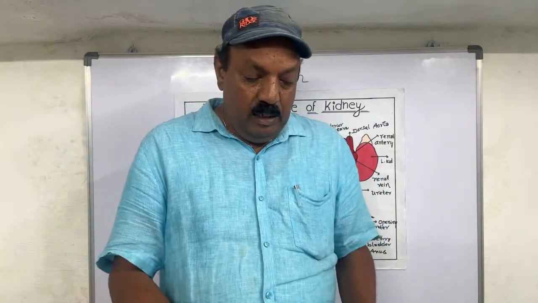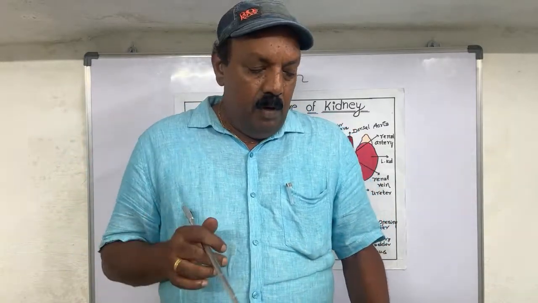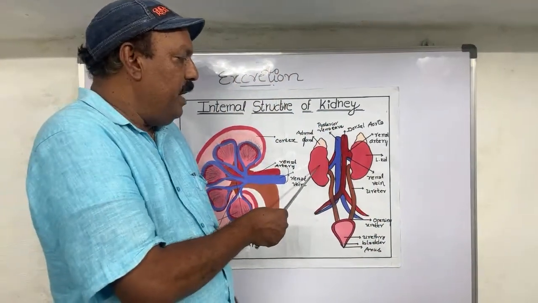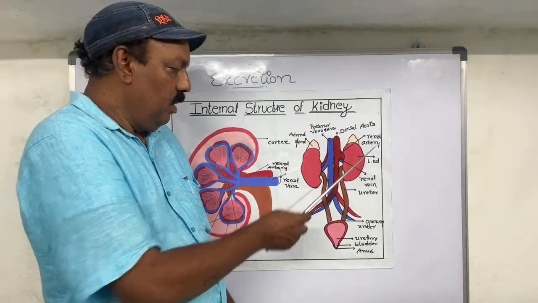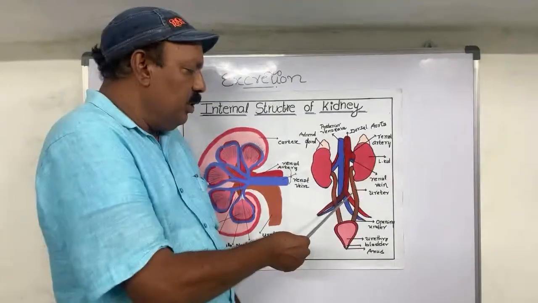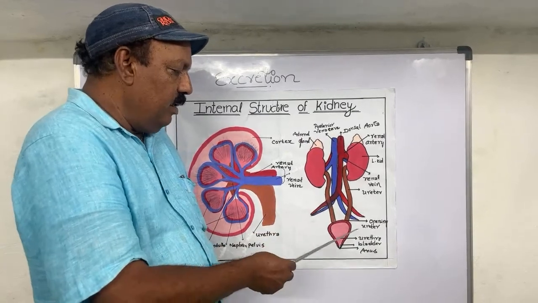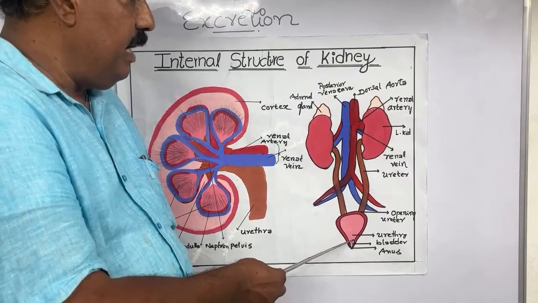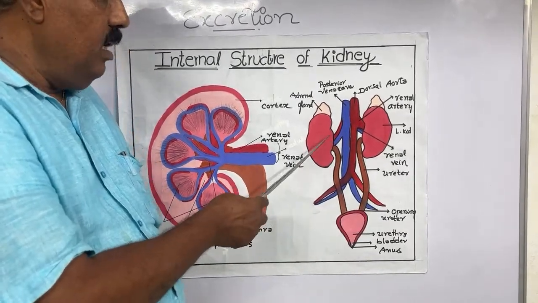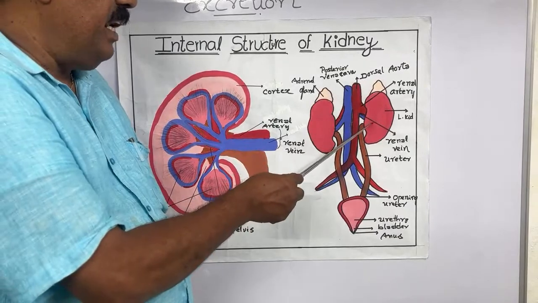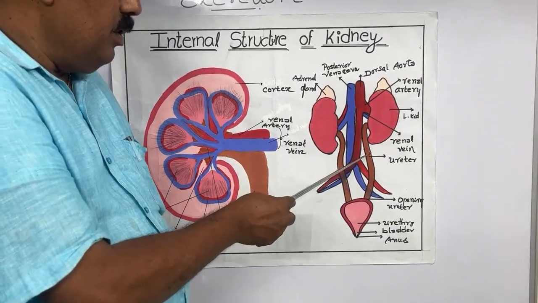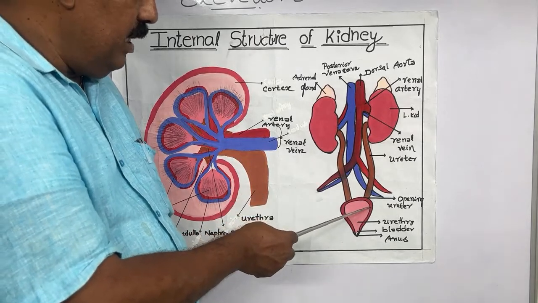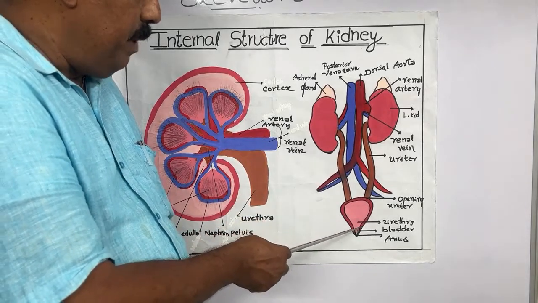Now the next point: the excretory system mainly consists of, you can see here, a pair of kidneys, a pair of ureters, one urethra, the urinary bladder and finally the anus.